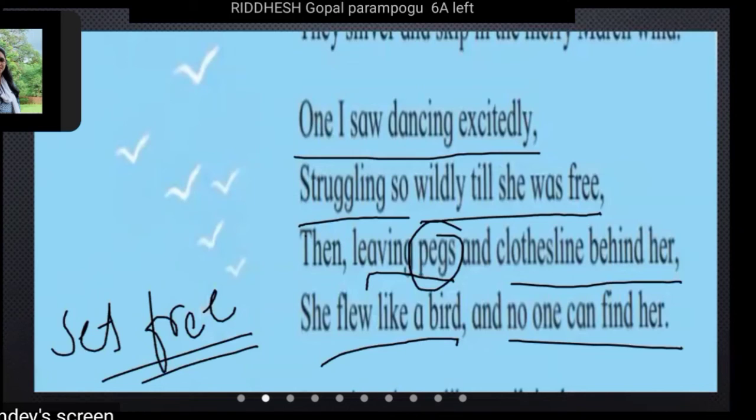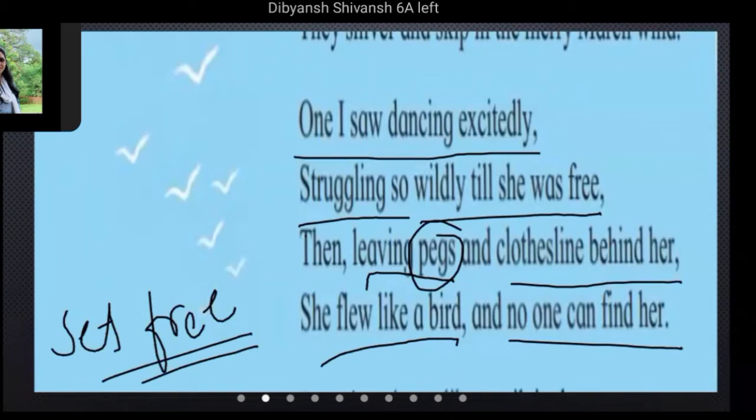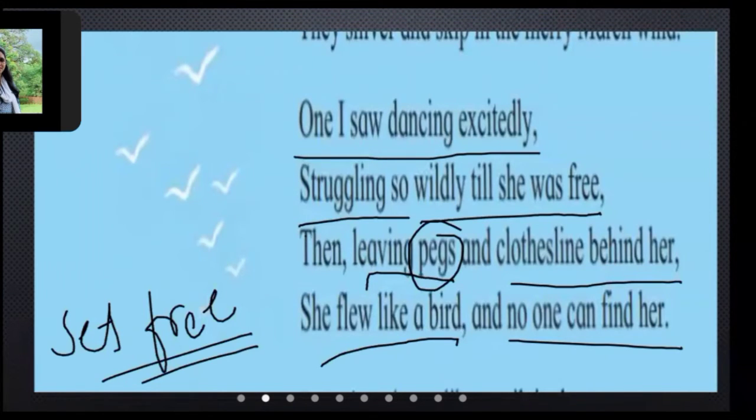So the poet also saw that once, the cloth was dancing so excitedly, so happily. Who was dancing? A cloth, and struggling. Why was that cloth struggling? The cloth was struggling to set herself free, leaving the pegs, that is the clothespins, and the clothesline behind her.